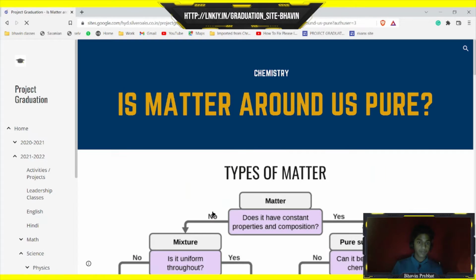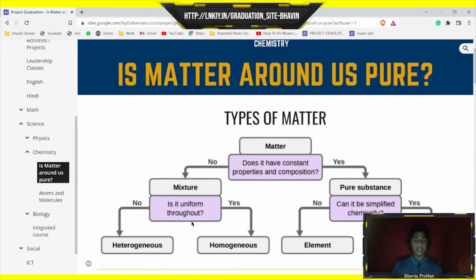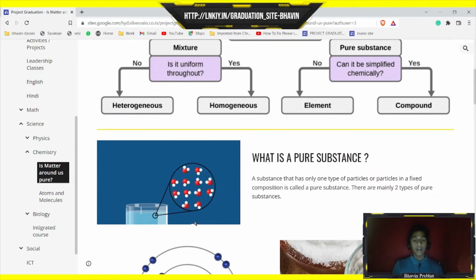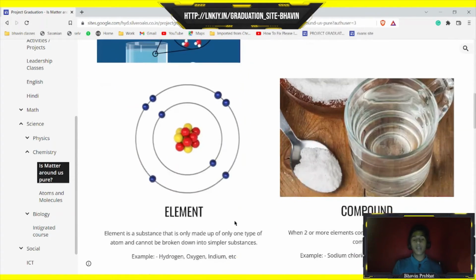Pure matter. Here I have written a tabular form of the differentiation of matter. Matter can be defined in two ways: pure matter and impure matter. In this chapter, we learned about mixtures. Here I have written the definition of pure matter.